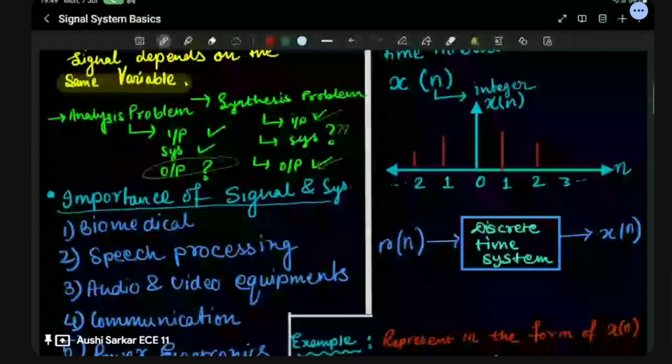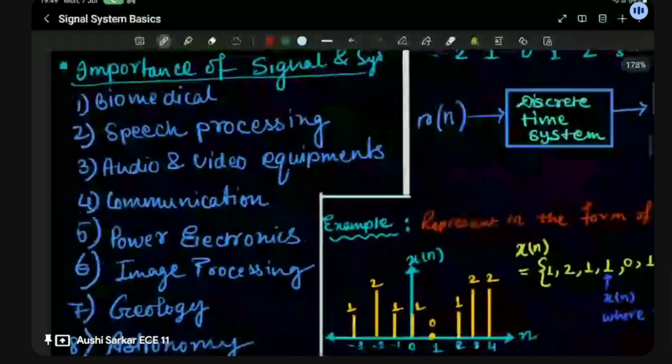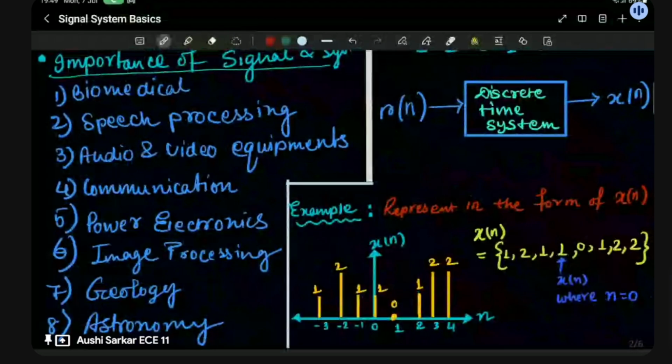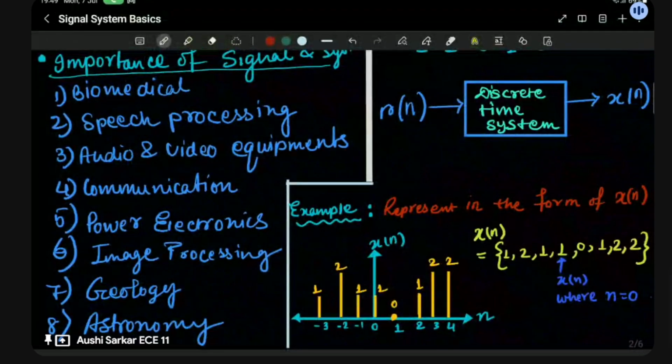So let's dive in. Before I tell you the importance of signals and systems, do you know that in our regular life, everything happening with or related to electronics is indirectly related to signals and systems? Because without signal processing, we can't even watch a TV. So signals and systems is a core subject, or you can say the pillar of any communication system.